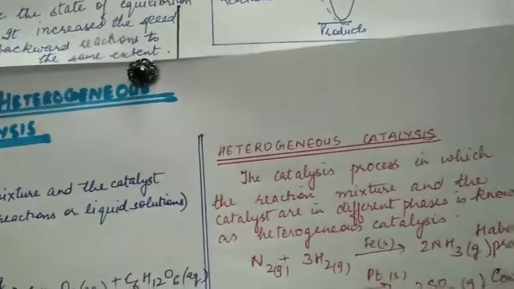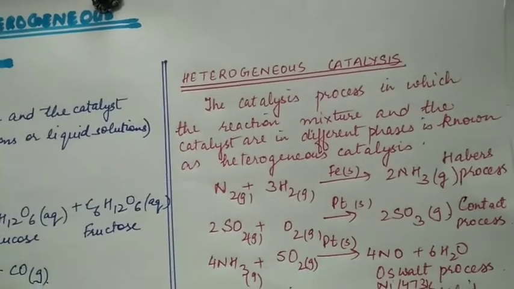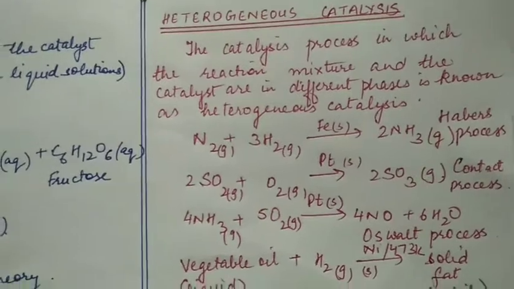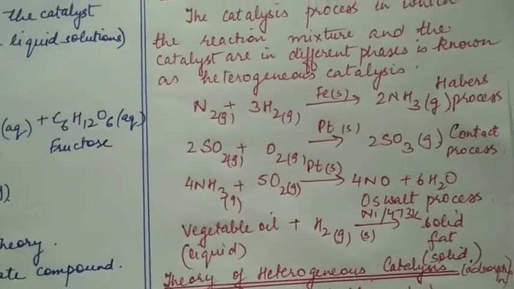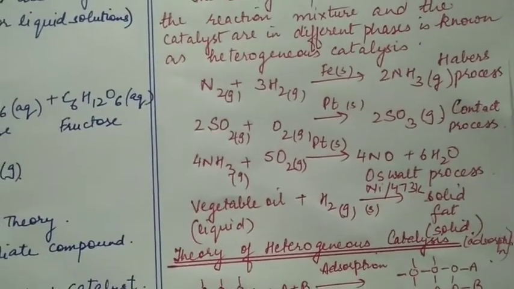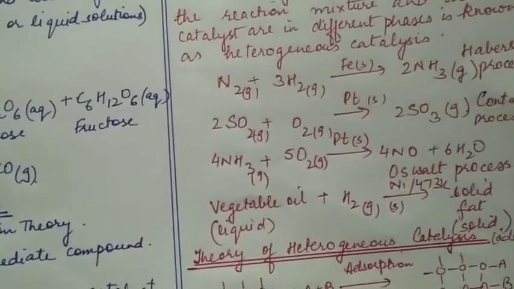In heterogeneous catalysis, the catalysis process in which reaction mixture and catalyst are in different phases is known as heterogeneous catalysis. For example, in Haber's process, nitrogen and hydrogen gas react in presence of solid iron to form ammonia gas. So, catalyst is in a different phase than those of reactants.